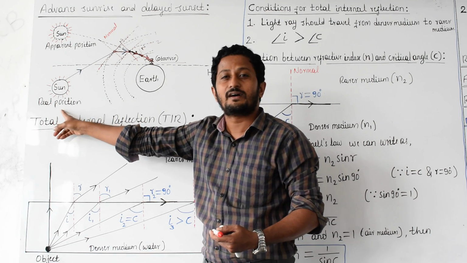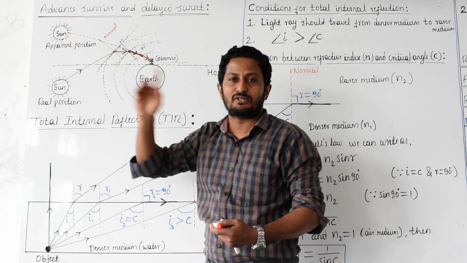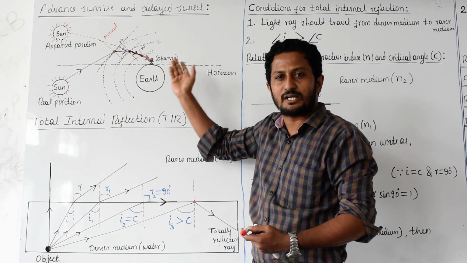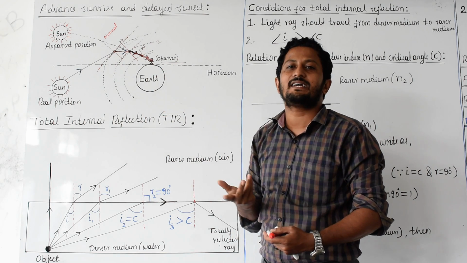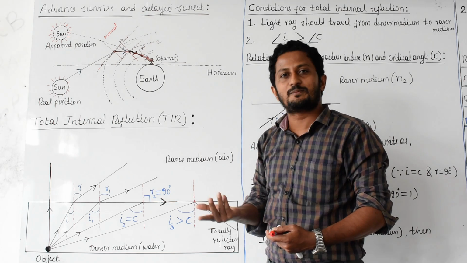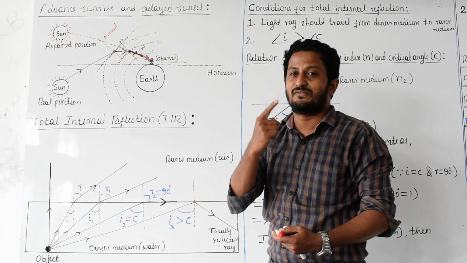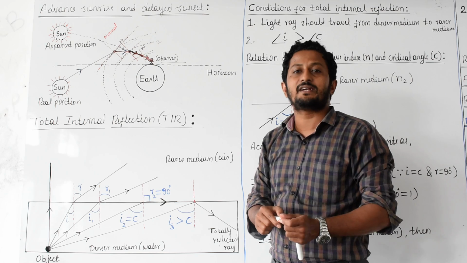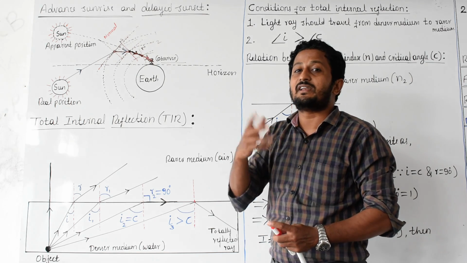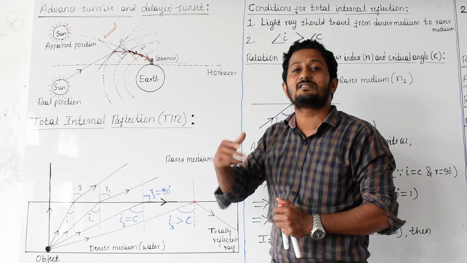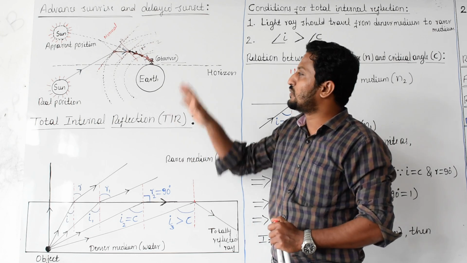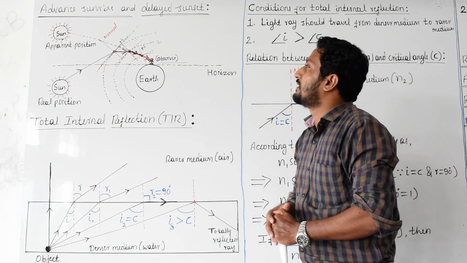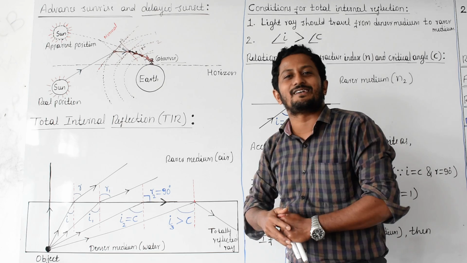This one is the real position. Have you understood? To that observer, sunrise takes place because of refraction of light through the Earth's atmosphere. So this is called advanced sunrise.